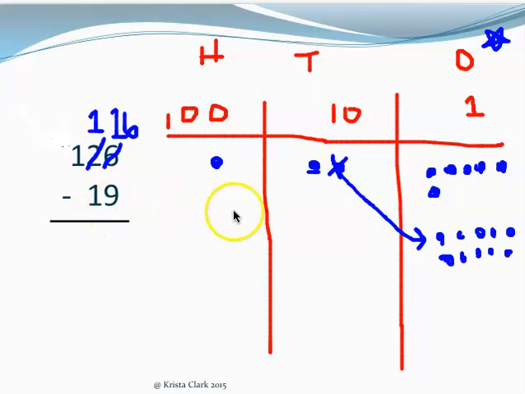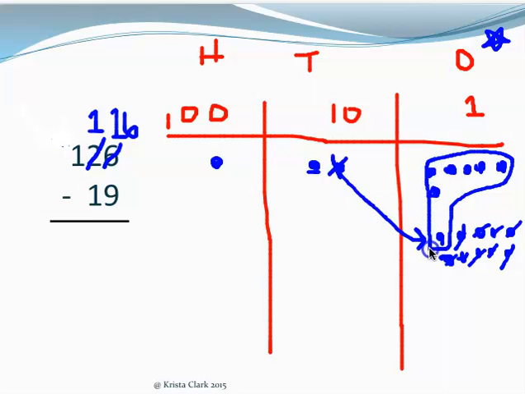Now can I take away 9? Yep, let's do it. 1, 2, 3, 4, 5, 6, 7, 8, 9. I have this many left over. Let's count them. 1, 2, 3, 4, 5, 6, 7. 7 left. 16 minus 9 equals 7. I made sure I put that right under the 1s place.